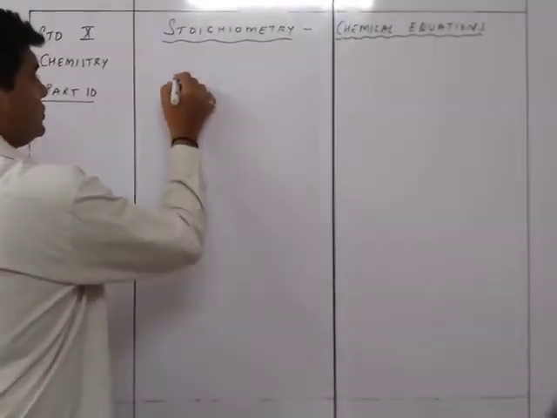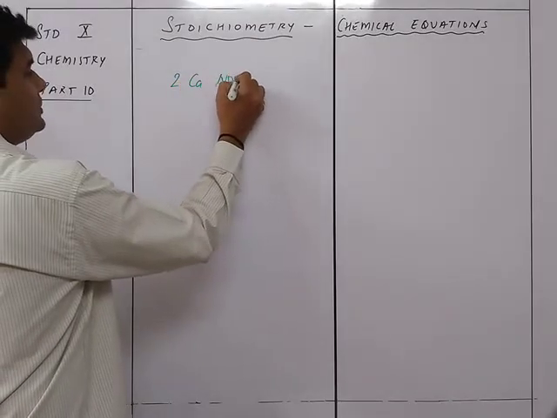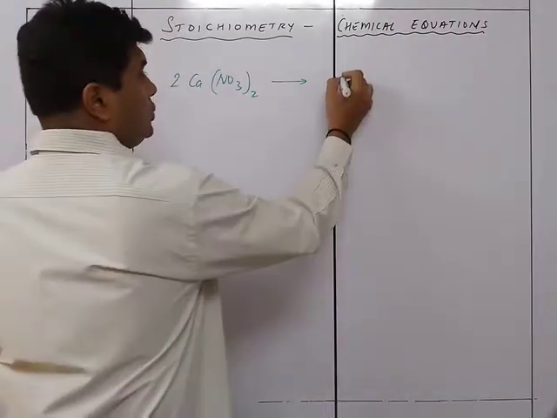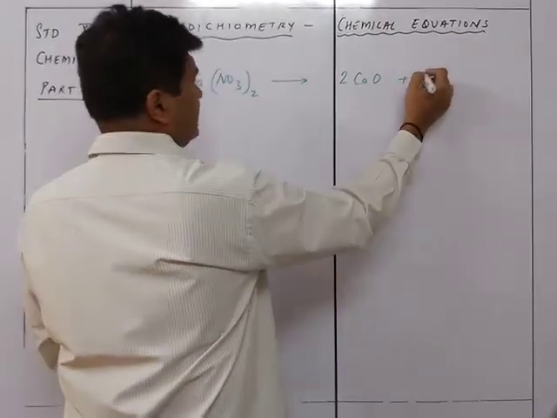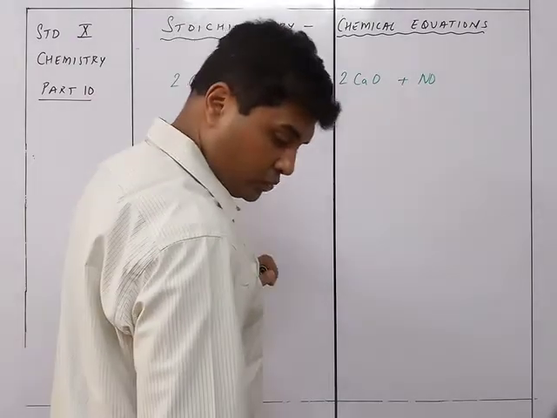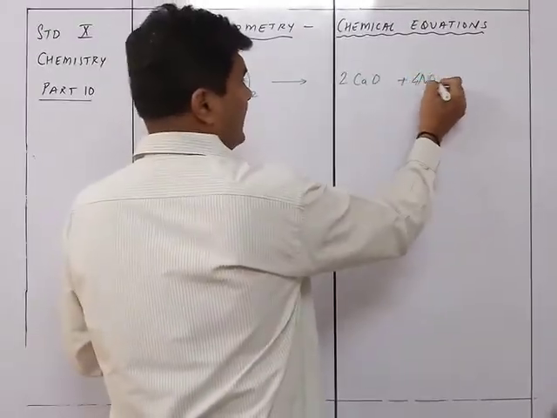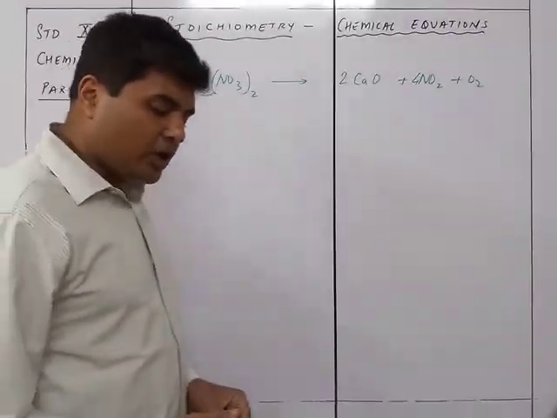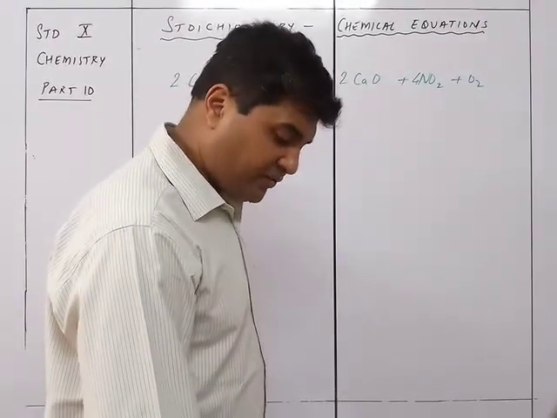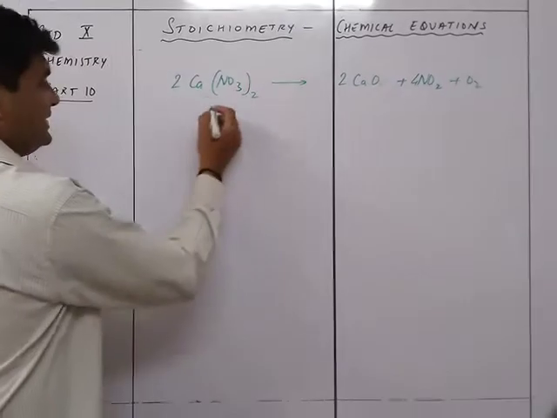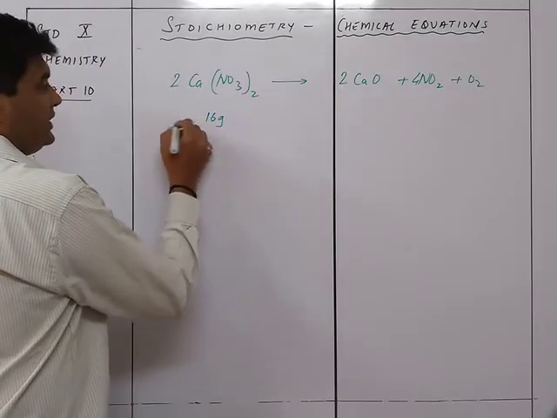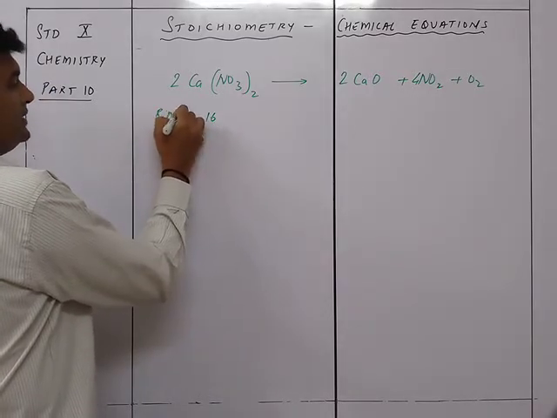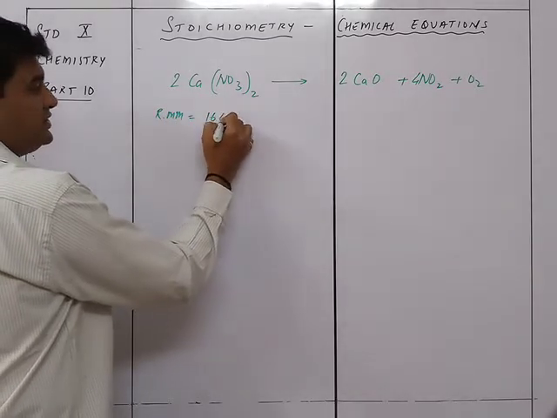The equation is 2Ca(NO3)2 gives 2CaO plus 4NO2 plus O2. If the relative molecular mass of calcium nitrate is 164, so they have already given you that this is 164 grams.